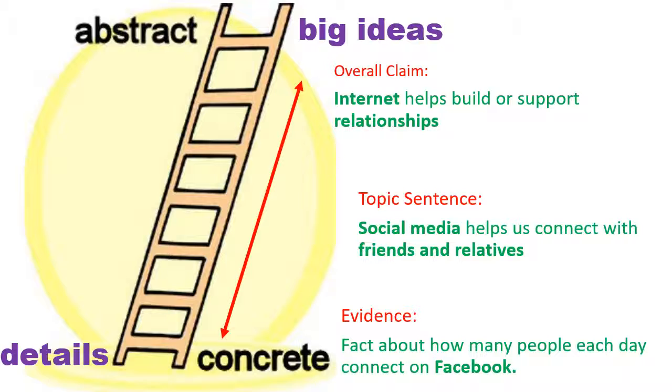What kind of relationships? Well, we're talking about connecting with friends and relatives. And then for the evidence, we might get down to individual people and specific kinds of social media. So instead of talking about social media, we'll be talking about Facebook or Instagram. And we'll talk about how many individual people connect there.